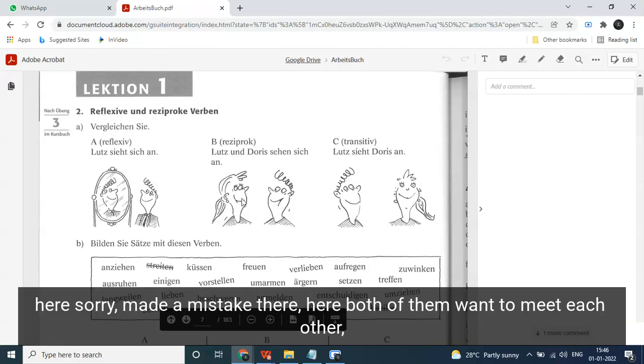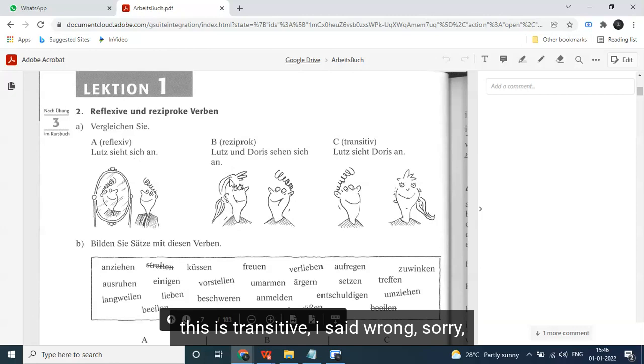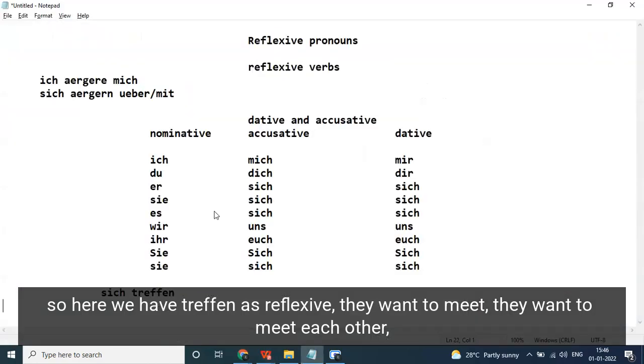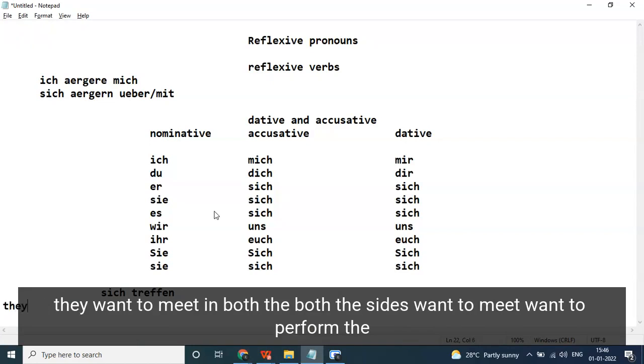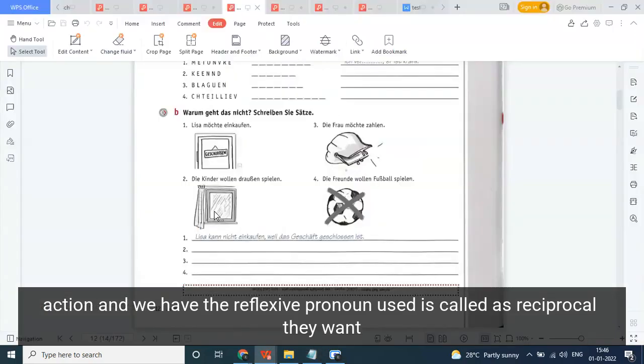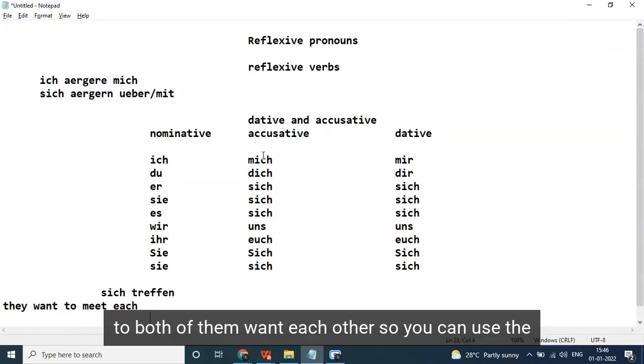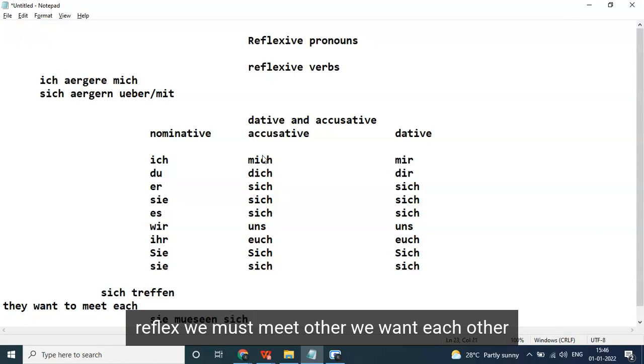Sorry, I made a mistake there. Here, both of them want to meet each other. This is transitive. I said it wrong. Sorry. This woman and this man both want to meet each other. So here we have treffen as a reflexive verb. They want to meet each other. When both sides want to perform the action, then we have the reflexive pronoun used. It's called a reciprocal pronoun. If both of them want to meet each other, you can use the reflexive pronoun. Wir müssen uns treffen.